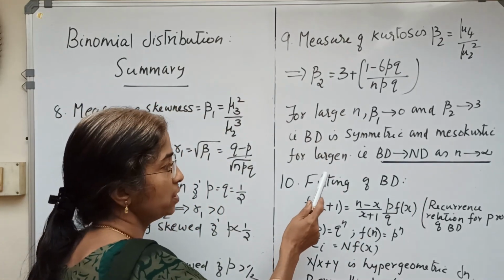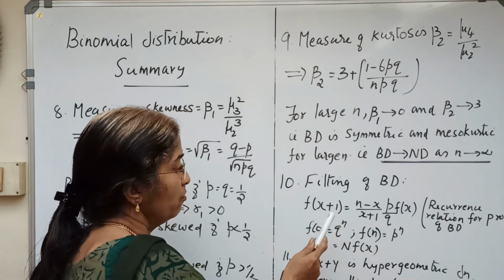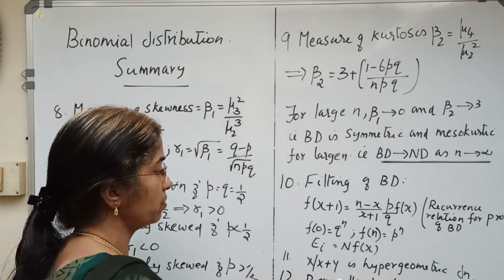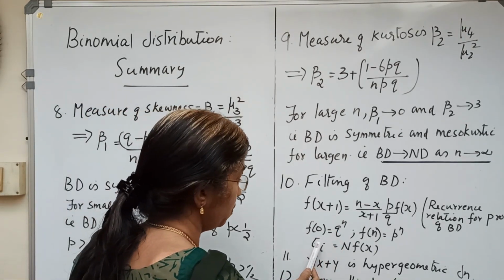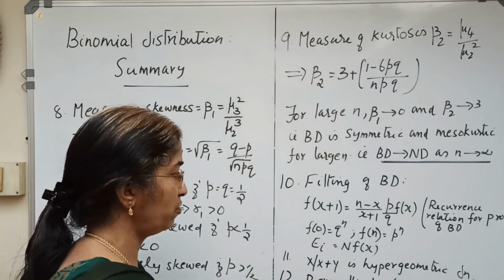Now we consider the fitting of binomial distribution. We can obtain the theoretical frequencies for a given frequency distribution, the formula being Ei = N f(x).